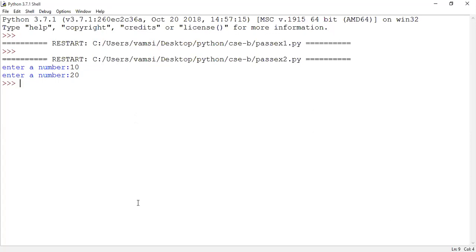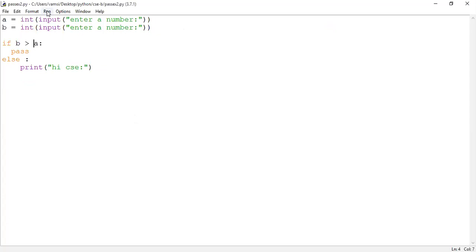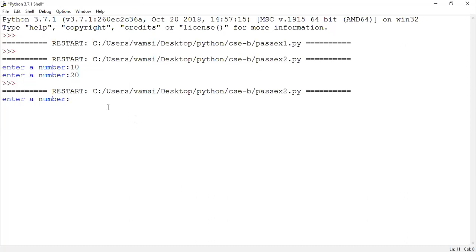Now we will see another kind of input. Let us consider that the A value is greater than B. In such a case, what happens? Run the program, guys. Now give inputs. What kind of inputs have to be provided? The first value should be greater than the second value. So 20 and 10 are given here. Now what happens?